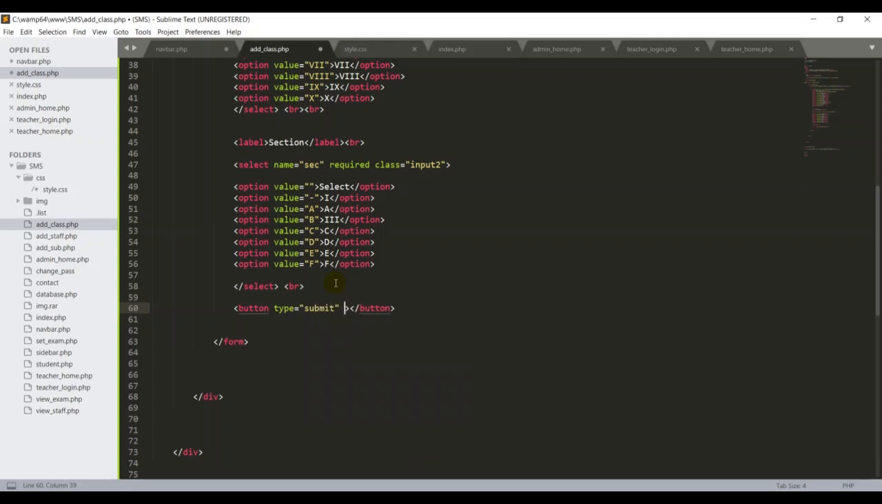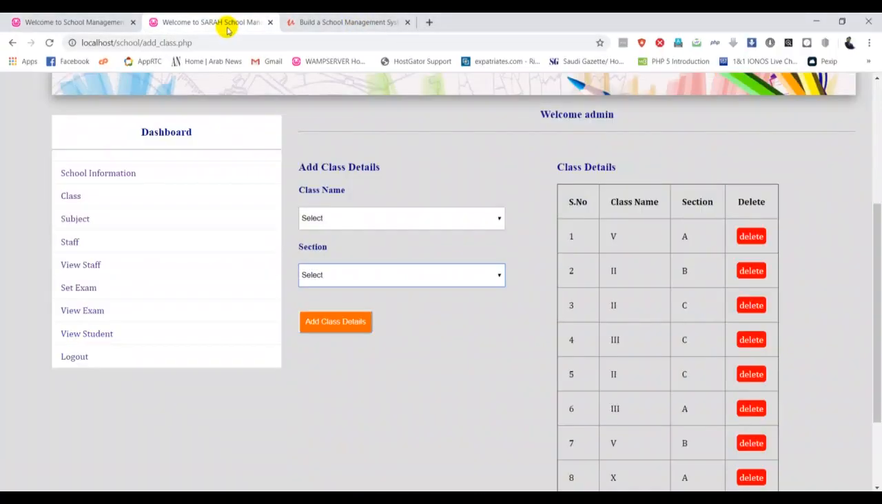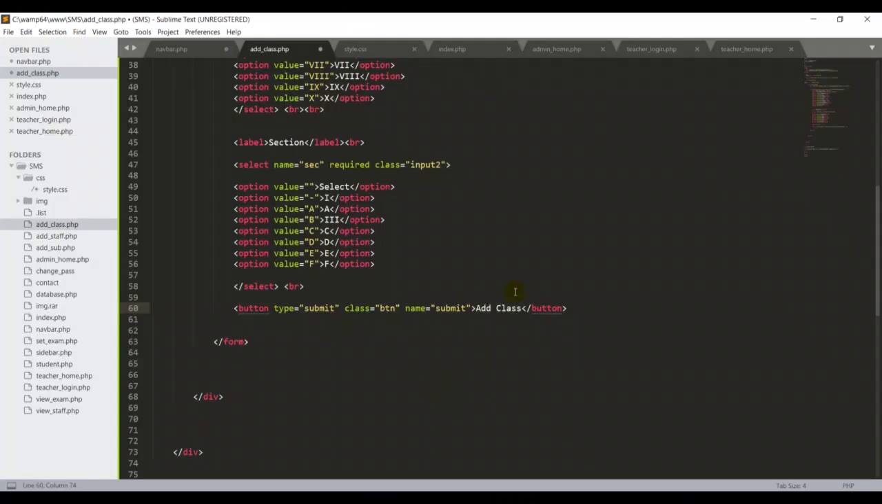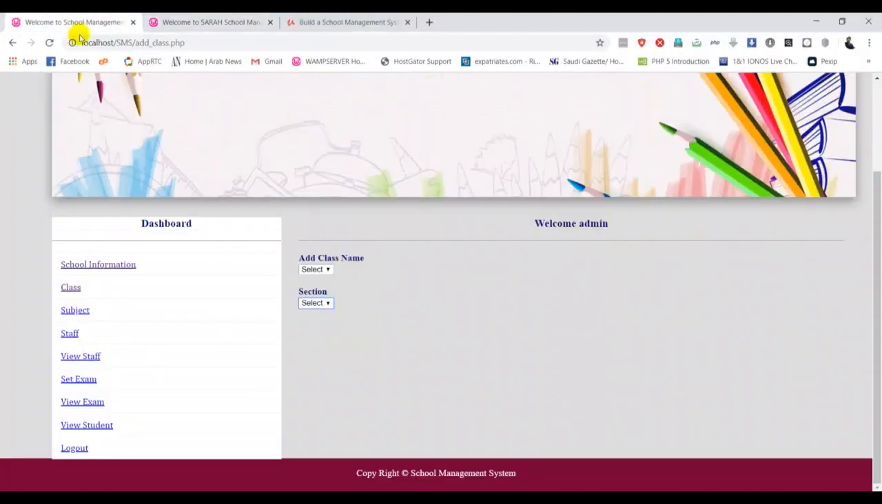Then I want to add the class for the button called btn, because we have already created btn and designed it in our CSS, so it's called btn. Then we need a name for the button, we can put submit. Name is submit. Then I want to put the add class here. So let me go back and check again. So add class detail. That's great. That's done.